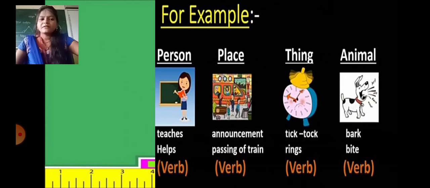Thing: tick-tock, rings. Here tick-tock and rings are also verbs. Animal: bark, bite. Here bark and bite are also verbs. So students, teaches, announcement, tick-tock, bark, these all words are also known as doing words.